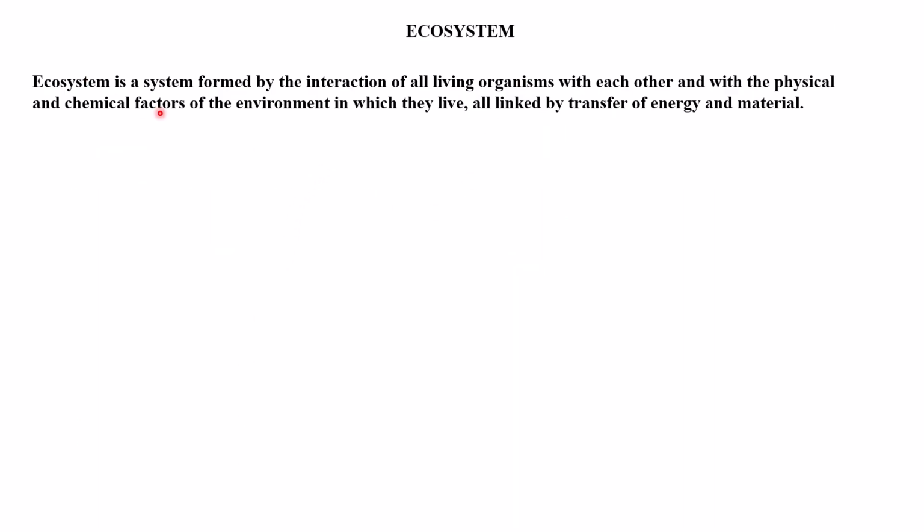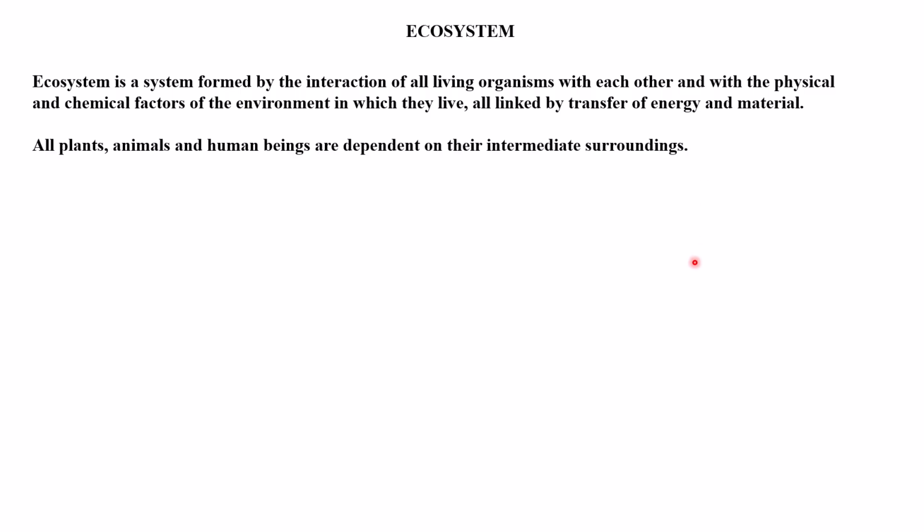Next is ecosystem. An ecosystem is a system formed by the interaction of all living organisms with each other and with the physical and chemical factors of the environment in which they live, all linked by transfer of energy and material. All plants, animals and human beings are dependent on their immediate surroundings. Now there are certain components of an ecosystem.